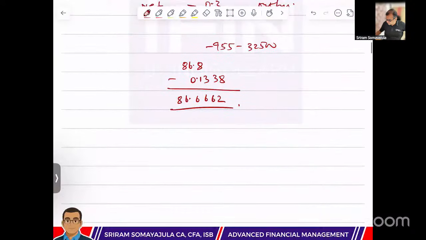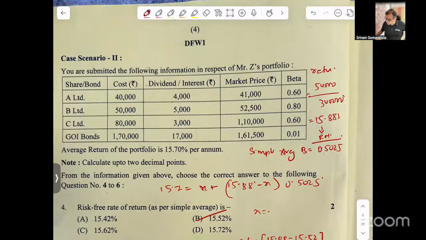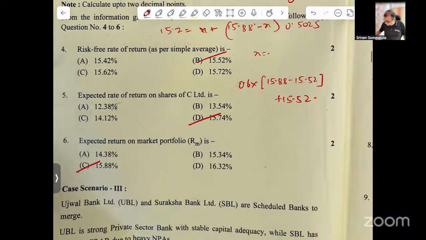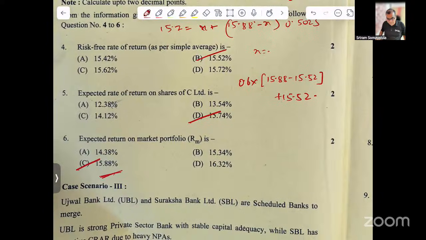Then, this is actually a straight question from study material. They have given this question as part of study material, and from there only they picked it up and gave it. So the answer for this is, you first get the expected return on market portfolio as 15.88, and then you work backwards. So answer is C here.